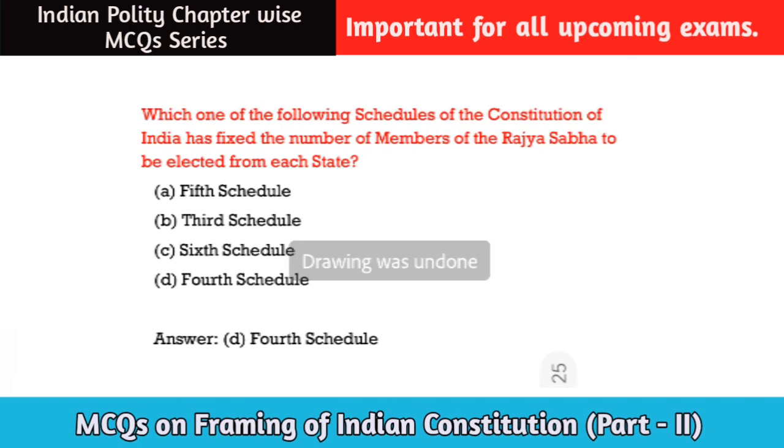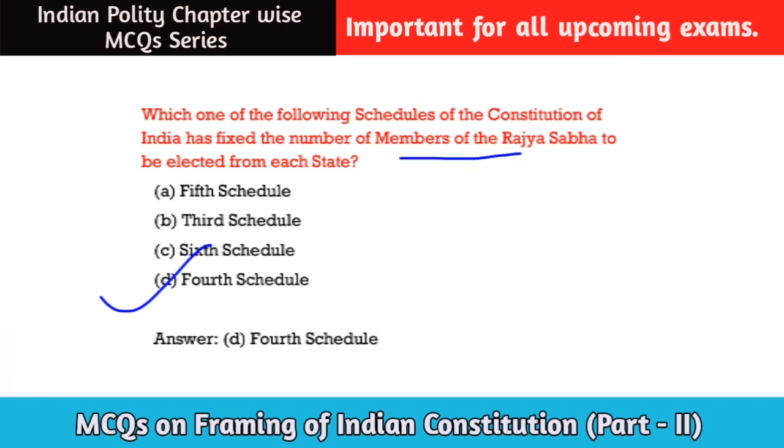Here is our next question for today. Which of the following schedule of the Constitution of India has fixed the number of members of the Rajya Sabha to be elected from each state? The answer will be option D. The 4th schedule of the Constitution of India says that the members of the Rajya Sabha to be elected from each